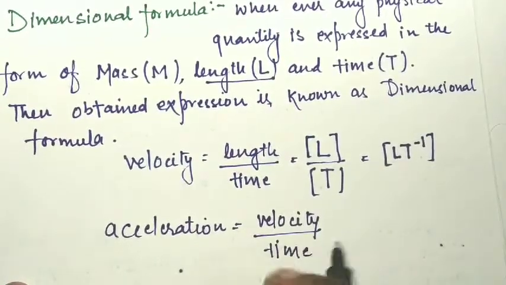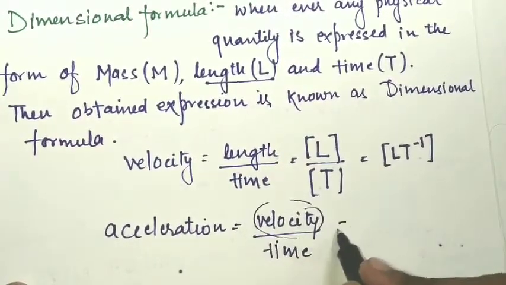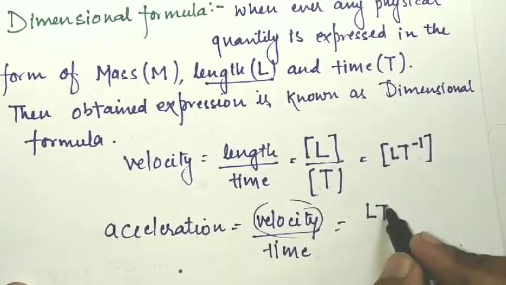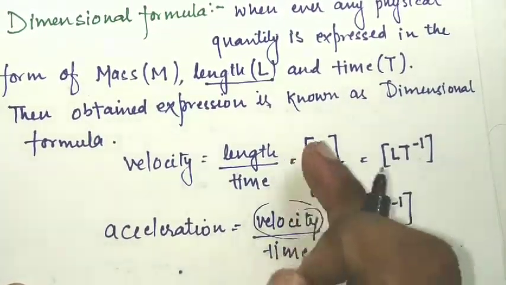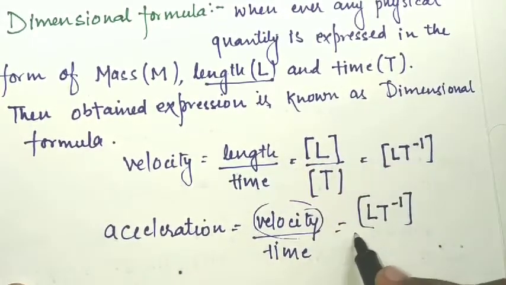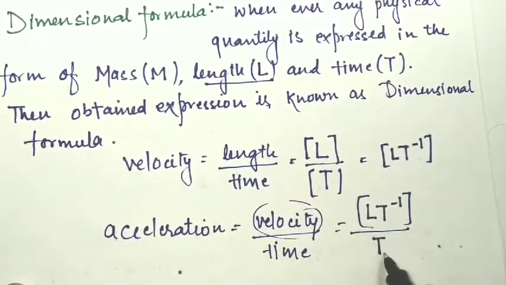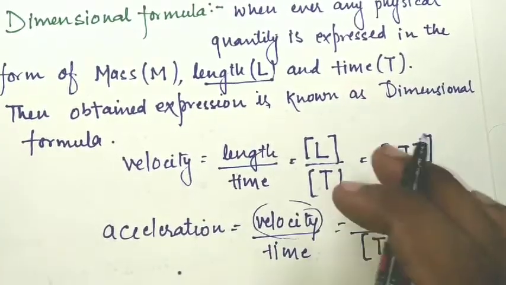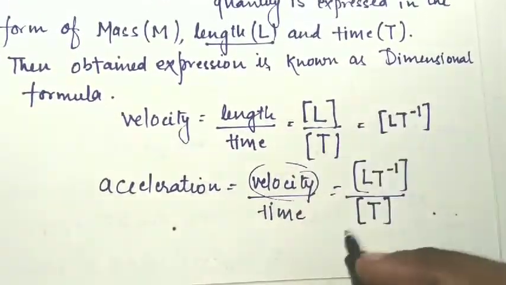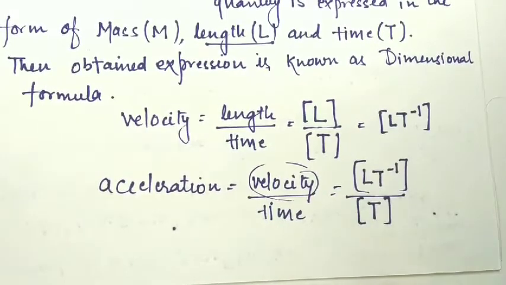We know that the dimensional formula for velocity is L T to the power minus 1, and time is T. No need to write second or meter here, that will be given as a unit. Here it is the dimensional formula.